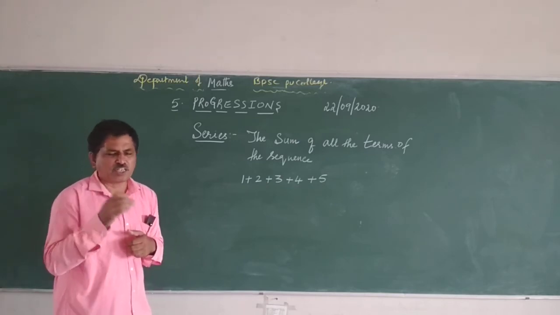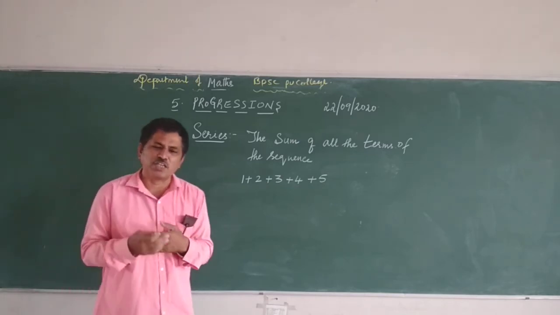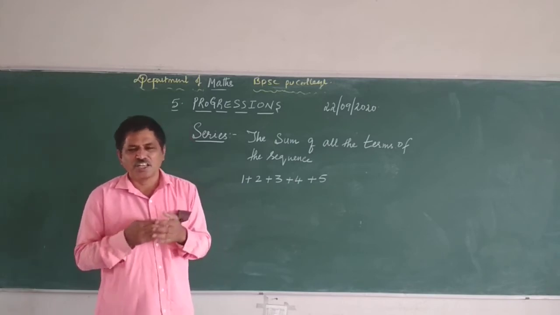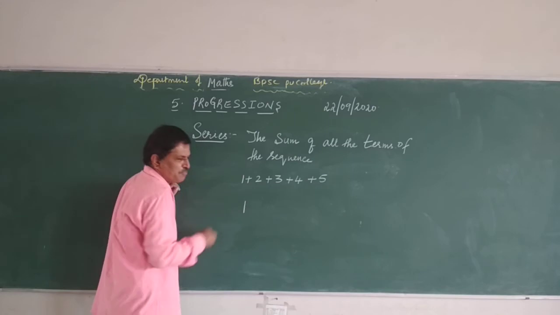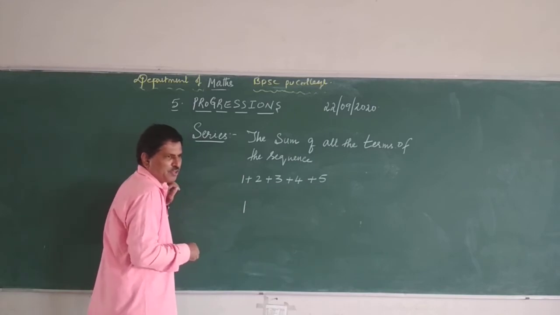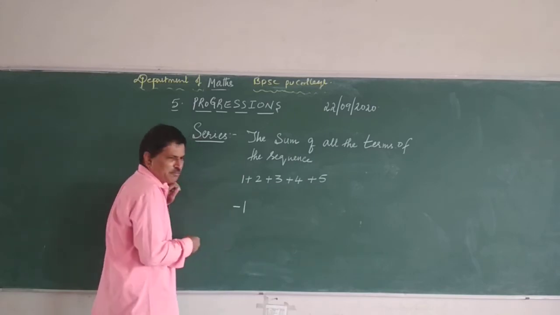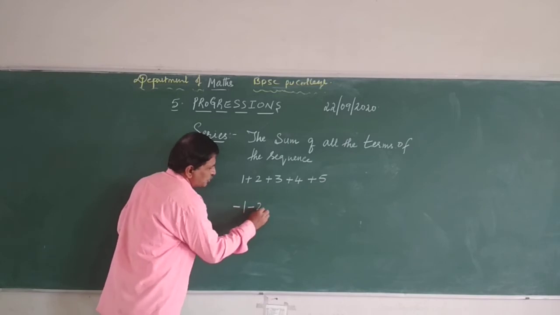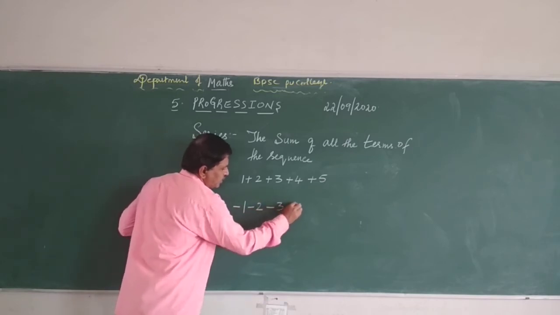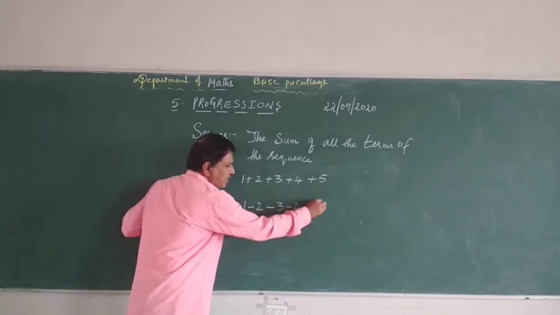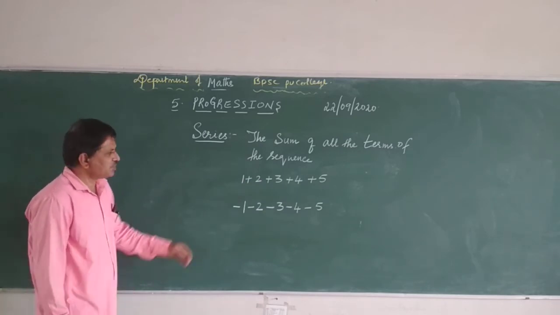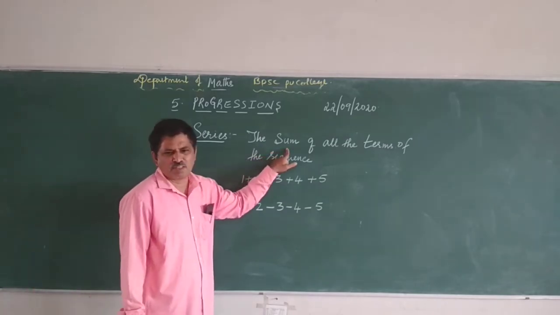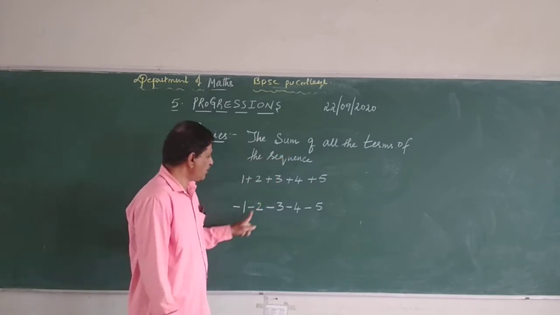Even that girl said, sir, even a negative sign can be taken. Yes, a negative sign can also be taken. So it may be -1, -2, -3, -4, -5. But the definition says sum, so in between there should be addition.